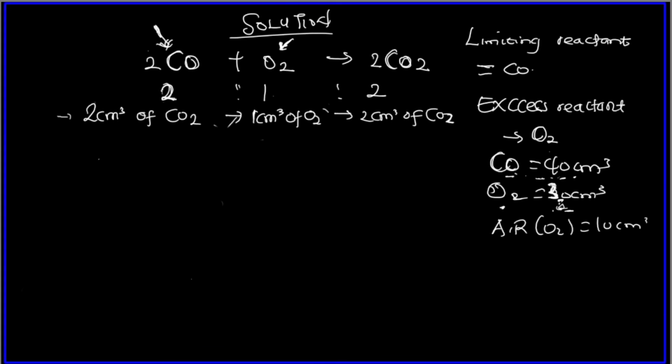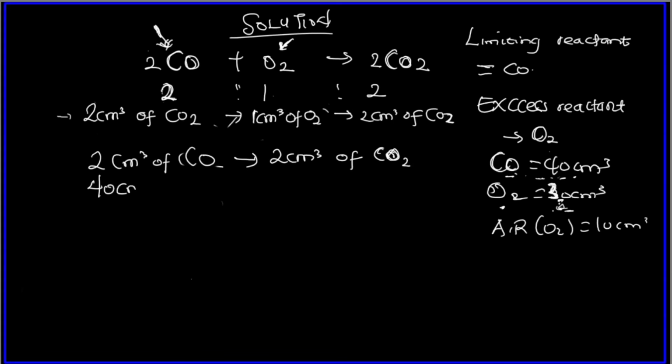So how do we determine that? We say, since from the equation 2 centimeter cube of CO produce 2 centimeter cube of CO2, the 40 centimeter cube of CO that we were given will now produce how many centimeter cube of CO2?